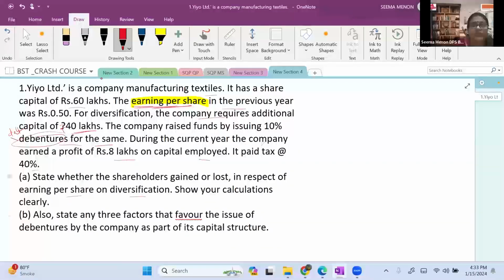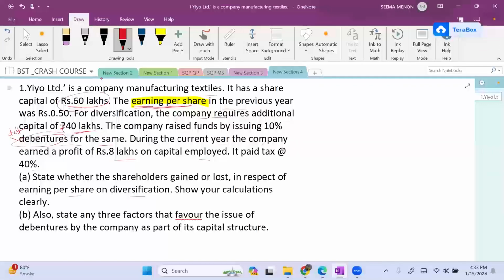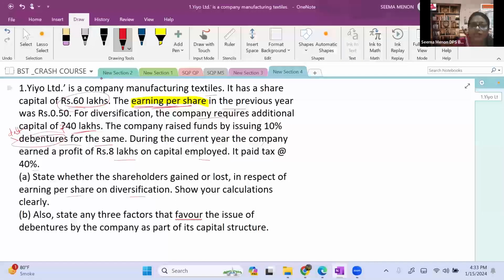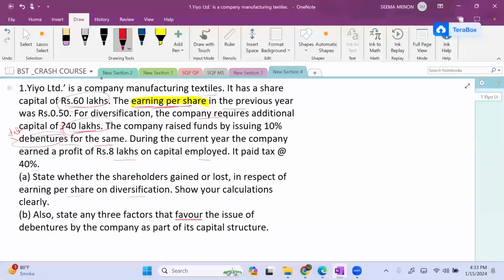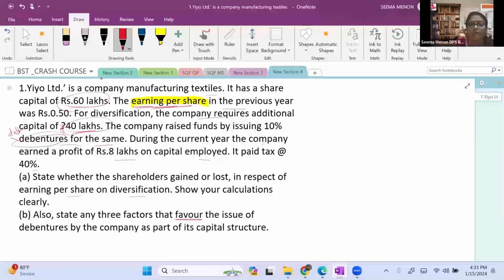Show your calculation clearly. The company is a manufacturer with an existing share capital of 60 lakhs. As a part of diversification, the company wants to raise an additional 40 lakhs, and it raised funds by debt. So the total investment becomes 1 crore. The company raised funds by issuing 10% debentures for the same.